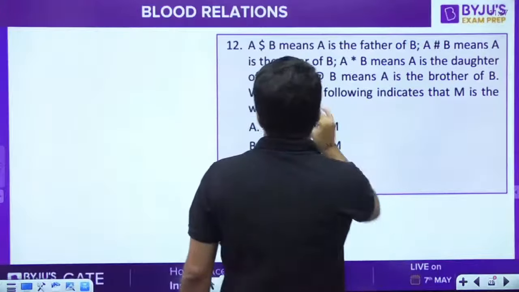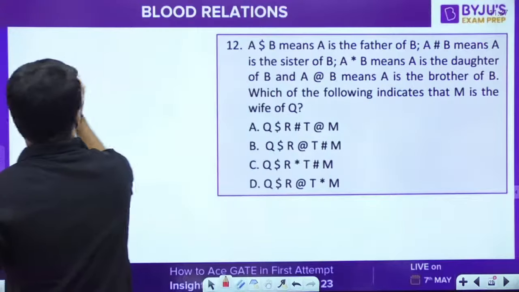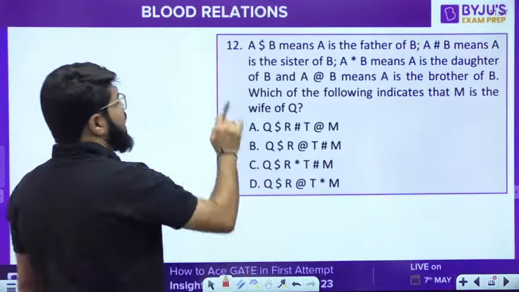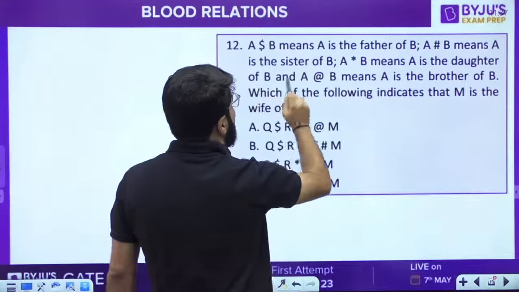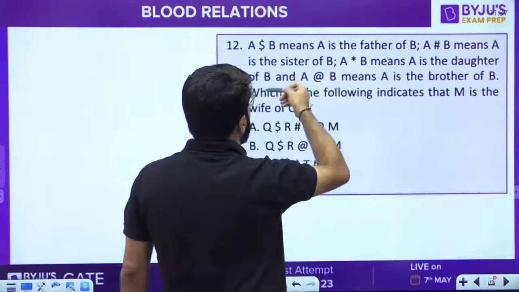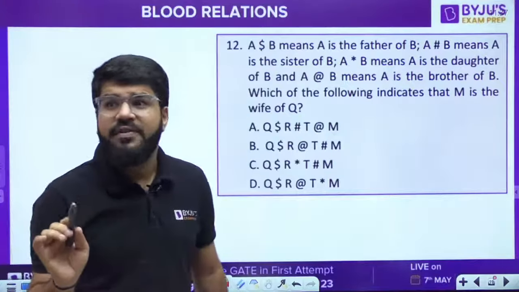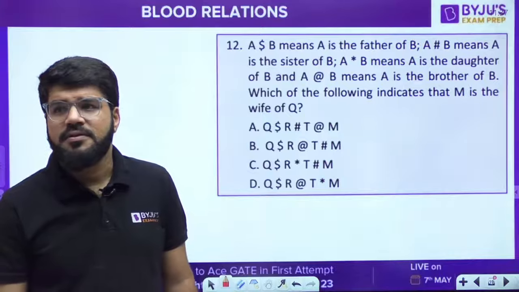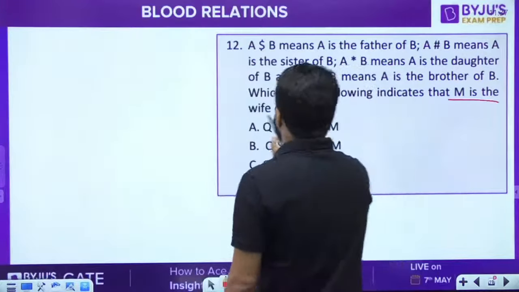Clear? Now, A $ B means A is the father of B. Take it, dollar means father. Hash means sister: A # B means A is the sister of B. A * B means A is the daughter of B. And A @ B means A is the brother of B. Which of the following indicates M is the wife of Q? So we have to check with the options.